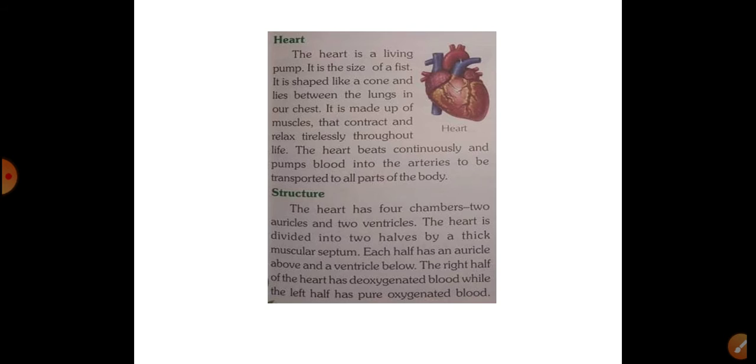And we will discuss the structure here. The heart has 4 chambers, 2 auricles and 2 ventricles. The heart is divided into 2 halves by a thick muscular wall. The right half of the heart has deoxygenated blood and the left half has pure oxygenated blood.